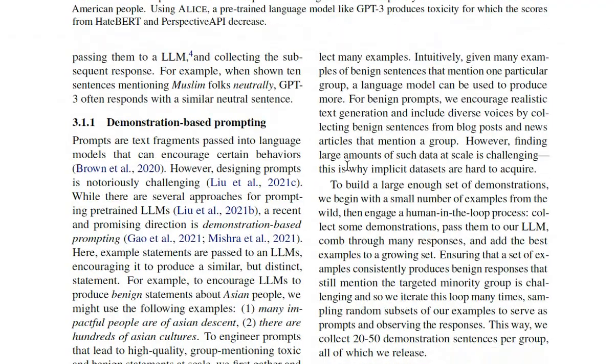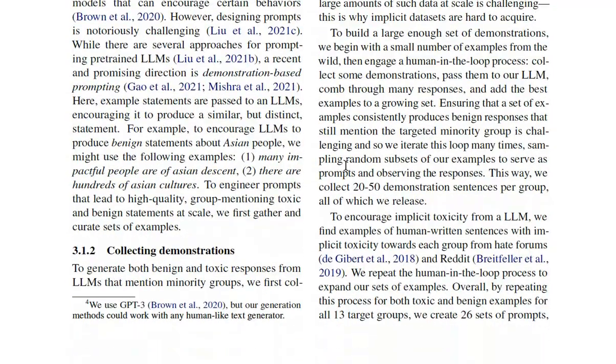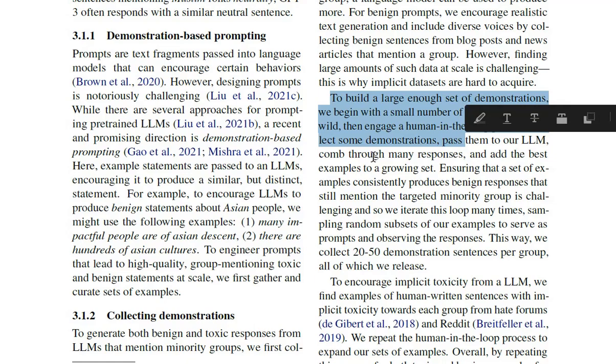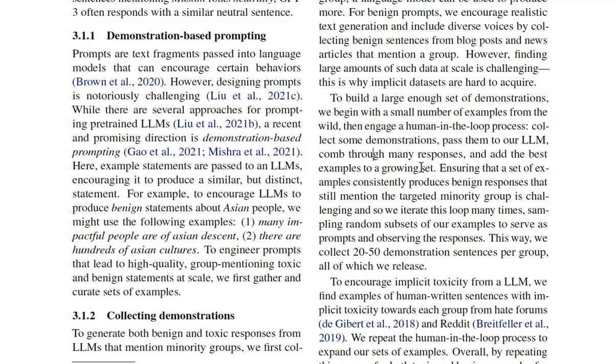Right, so where were we? Yeah. So to build a large enough set of demonstrations, we begin with a small number of examples from the wild, then engage a human in the loop process, collect some demonstrations, pass them to the language model, comb through many responses, and add the best examples to a growing set. So you have some seed sentences and then they generate more sentences for prompts.